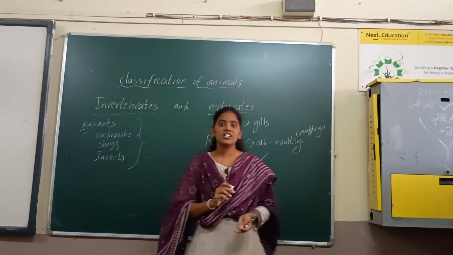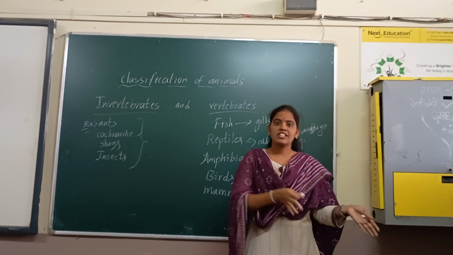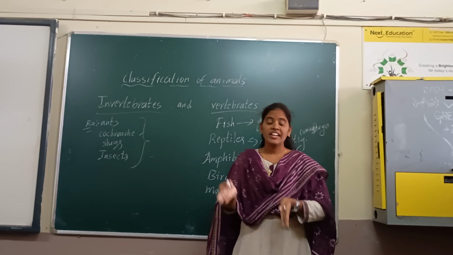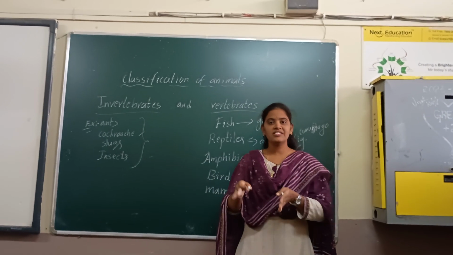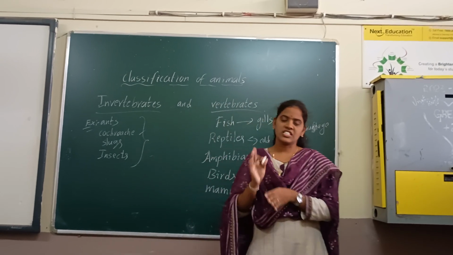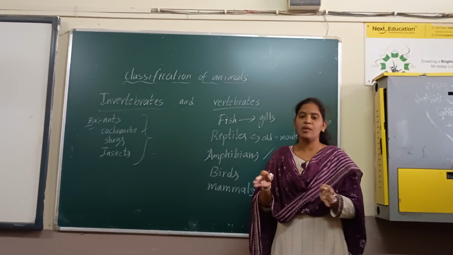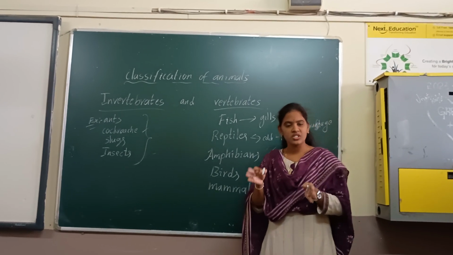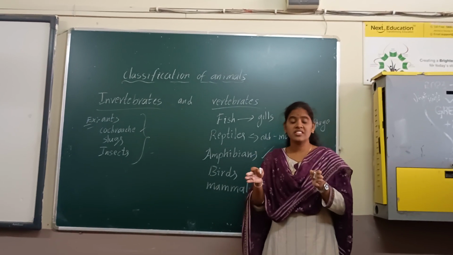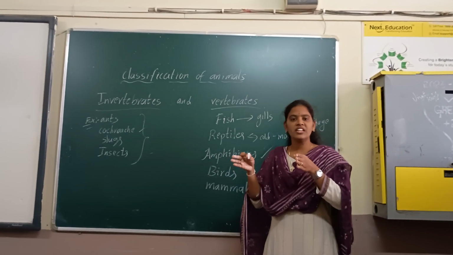Amphibians means some kinds of animals living on both sides. Sometimes living on the land, sometimes living in water also. Whenever they are living in water, at that time they breathe with the help of their moist skin. Whenever they are living on the land, at that time they are breathing with the help of the lungs. So most of the amphibians breathe with the help of their moist skin when they are living in water.